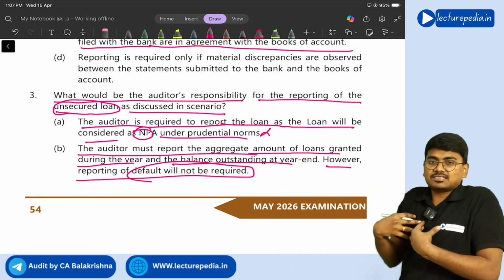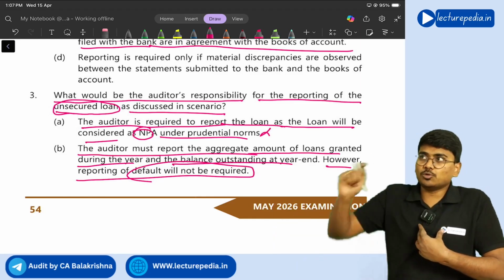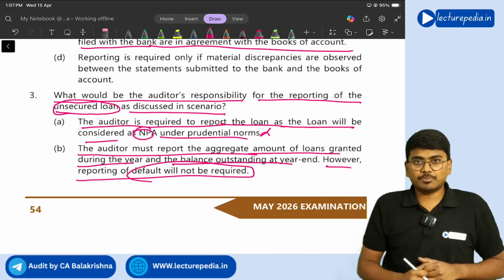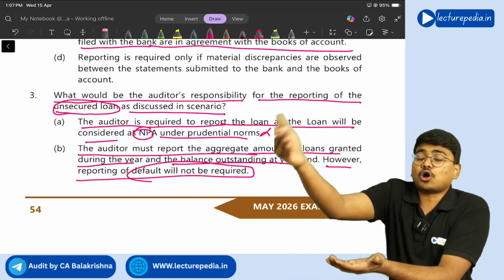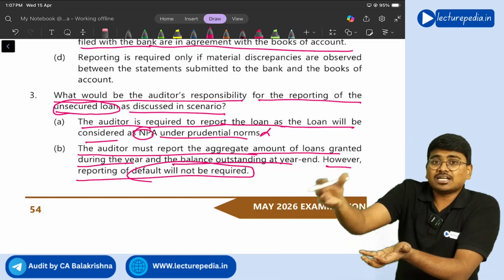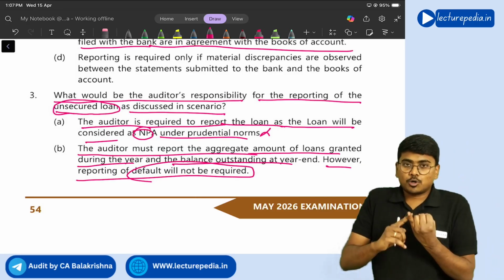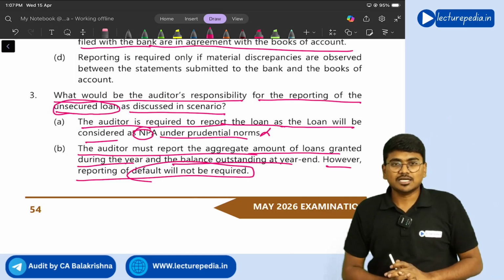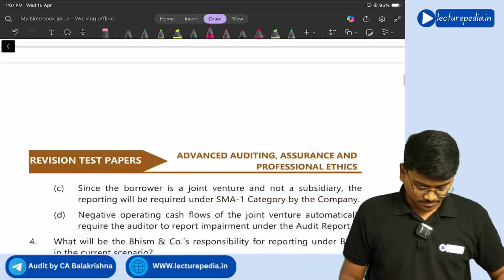If the company has taken the loan and has not repaid that loan amount, you will report it in clause 9. But clause 3 doesn't speak about repayment. Here in clause 3, the company has given the loan to the joint venture, and it has not repaid. So the non-repayment point need not be reported in clause 3. Just the amount of loan given and the outstanding balance. Only these 2 points need to be reported. Got it? Yes, sir. So option B is the correct option.